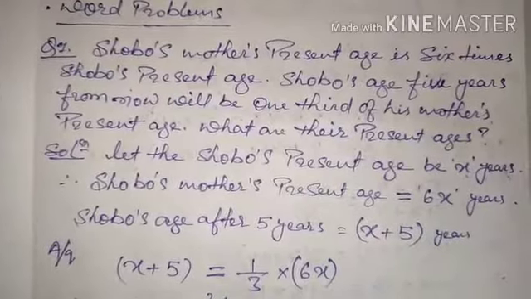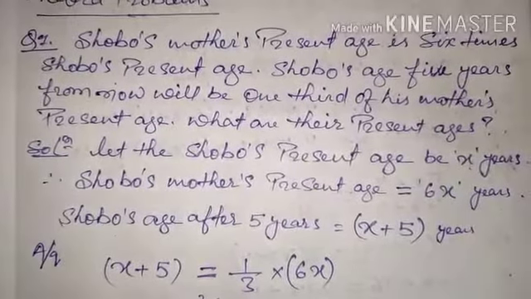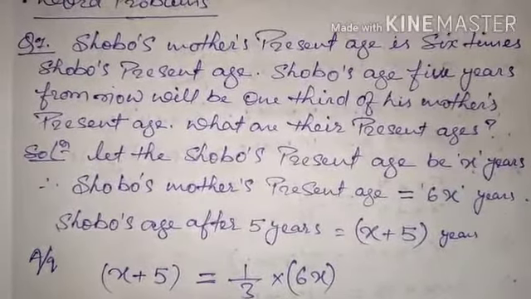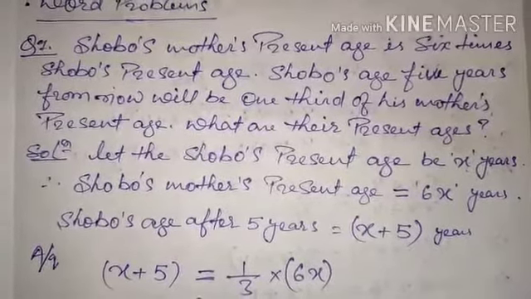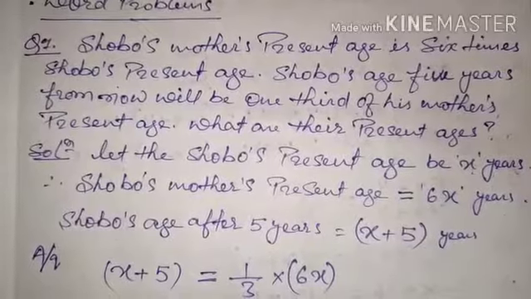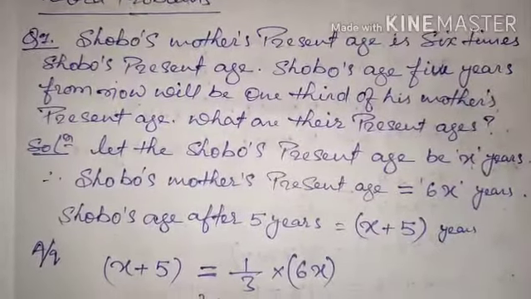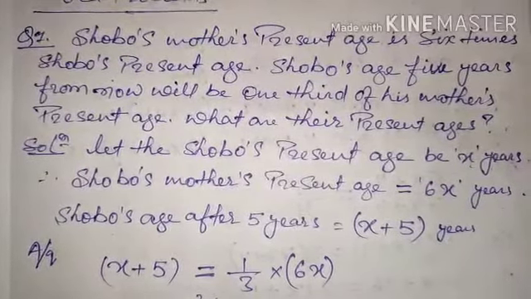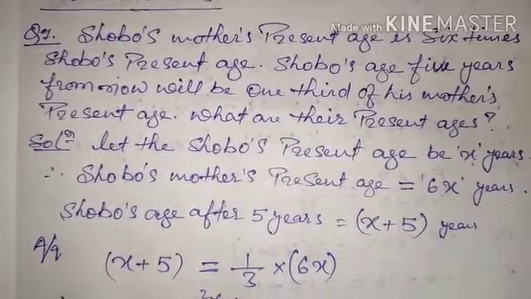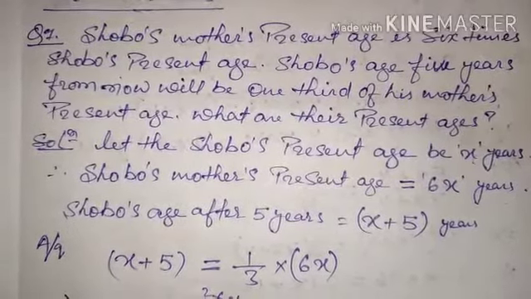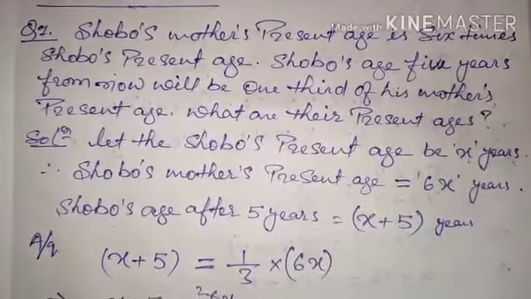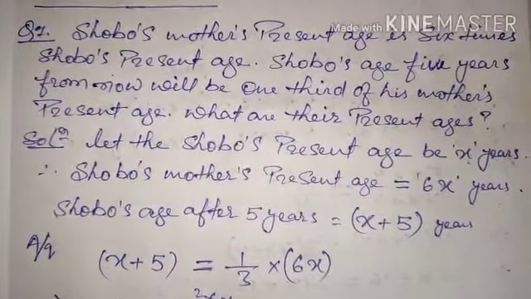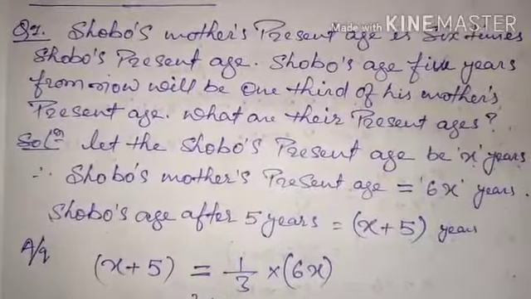Okay, so here is our question. Shobo's mother's present age is 6 times Shobo's present age. So the question is quite easy, and the statement is saying all the things. We can assume let Shobo's age be x, so therefore Shobo's mother's present age will be 6x.